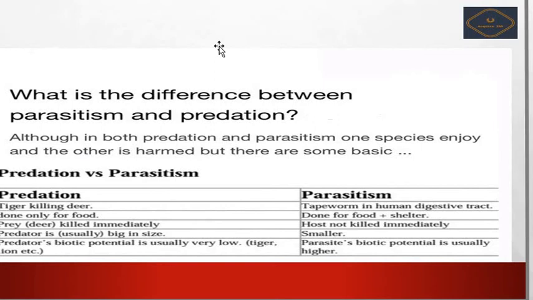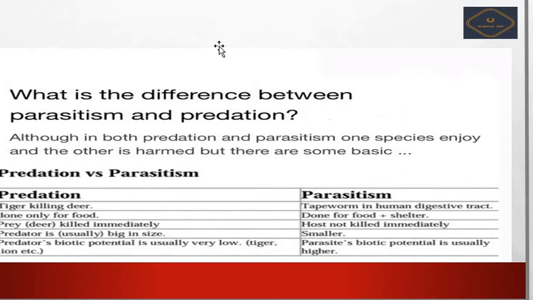The predator is of big size. Next, the predator's biotic potential is usually very low, tiger, lion, etc., which is very low as compared to parasitism.